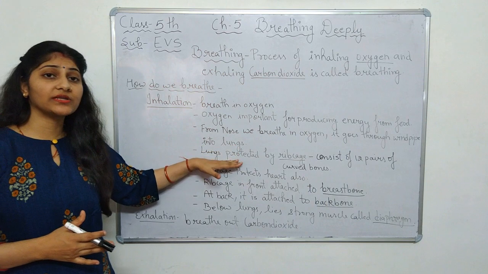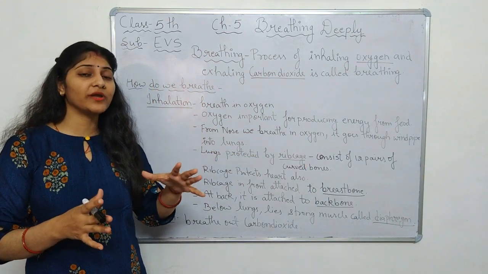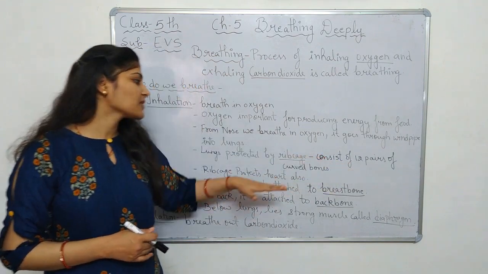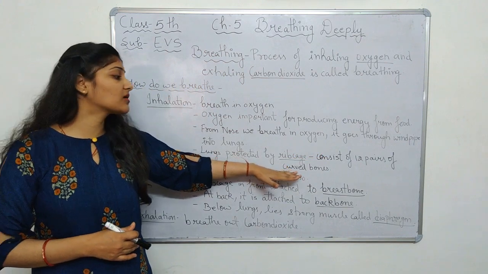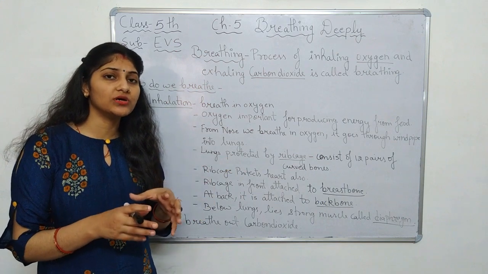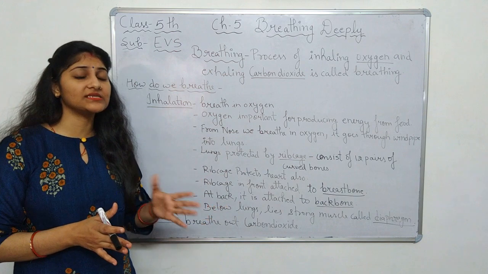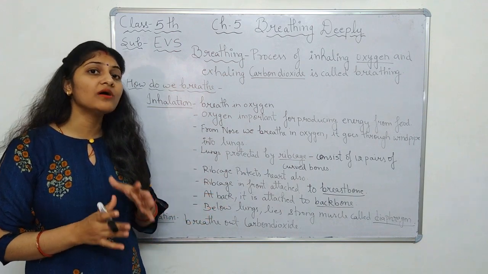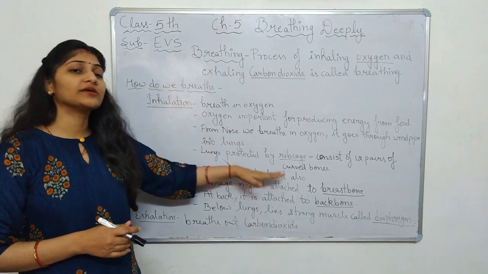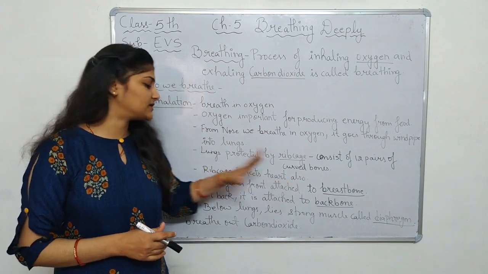These lungs are protected by a rib cage. The rib cage is a structure made of bones where 12 pairs of bones are present. These 12 pairs of bones are curved bones. From the front, these bones are attached to the breastbone, which is also called the sternum, and from the back side, these rib bones are attached to the backbone. This rib cage also protects our heart, just as it protects our lungs.